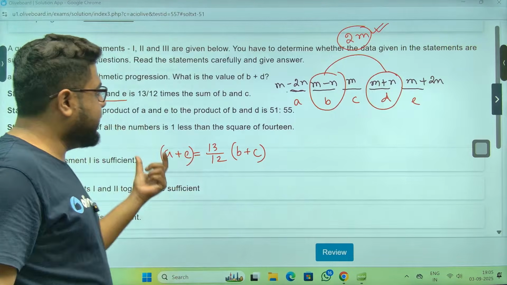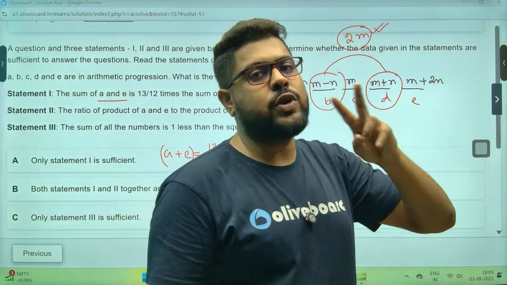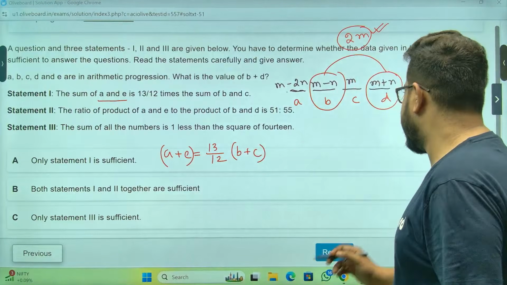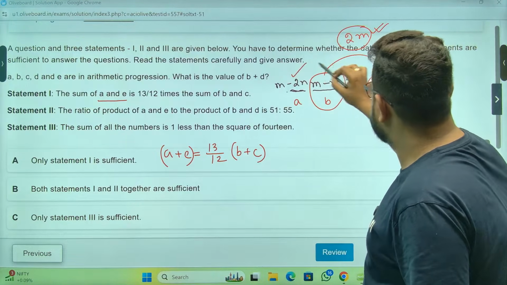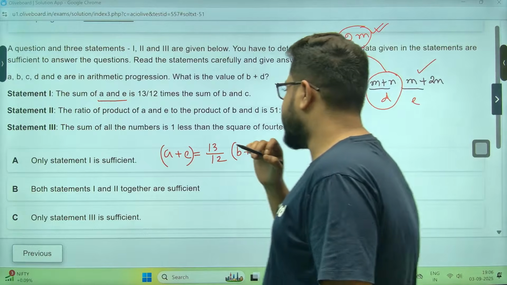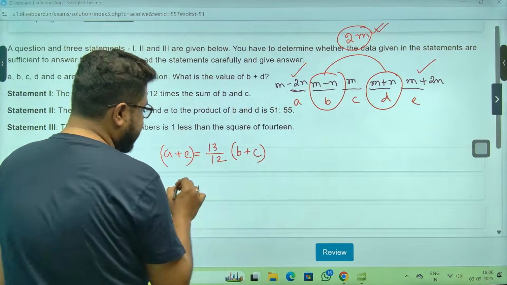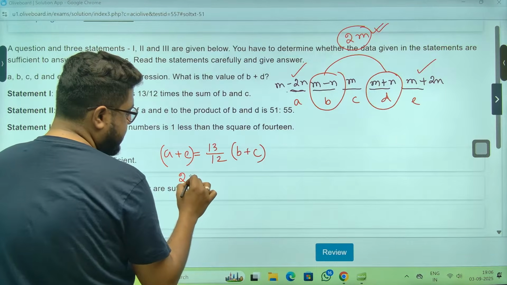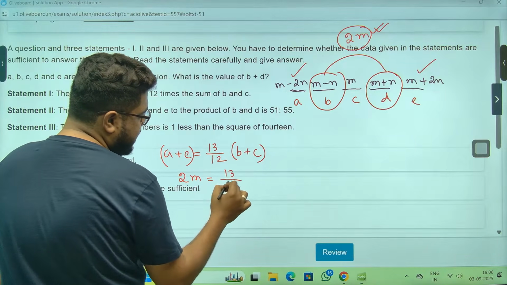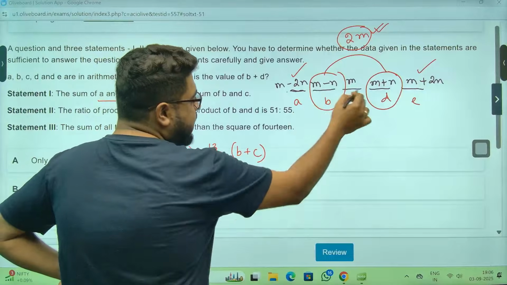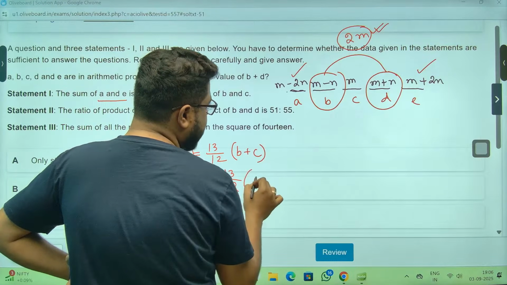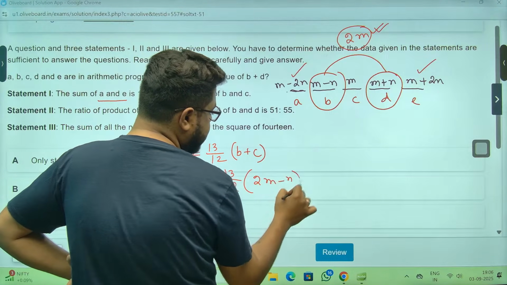Please understand, if I make this, I'll have two equations, two unknowns, one equation. Why? You see, A is this plus E. No, I'll get a ratio. Sorry, A plus E will be 2n, so n will cancel. So I'll have 2m equal to 13 by 12 into B plus C. So it will be 2m minus n.